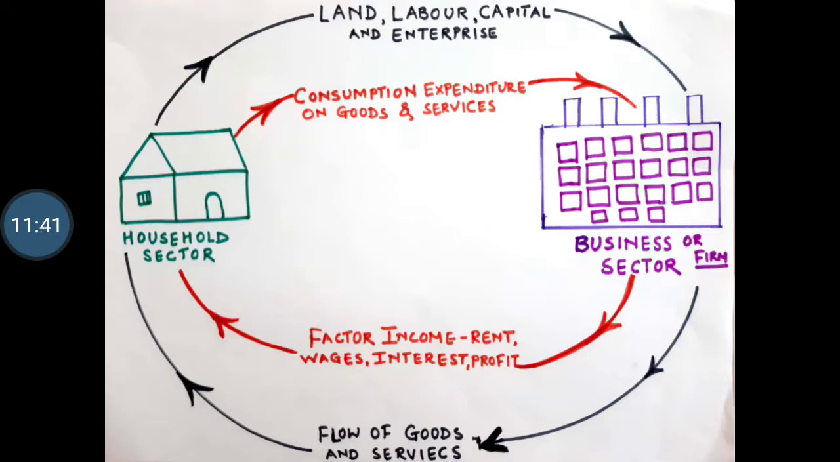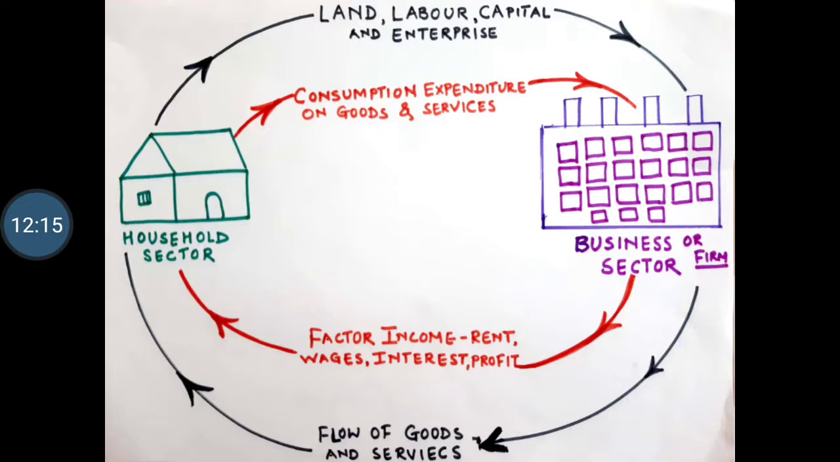So here we are talking about goods and services, the creation of goods and services, and that is the reason it is called real flow and not the money flow. So the outer circle, the black circle, is called real flow, where the business sector with the help of four factors of production makes goods and services which are consumed by the household sector. This is what the first outer circle says.